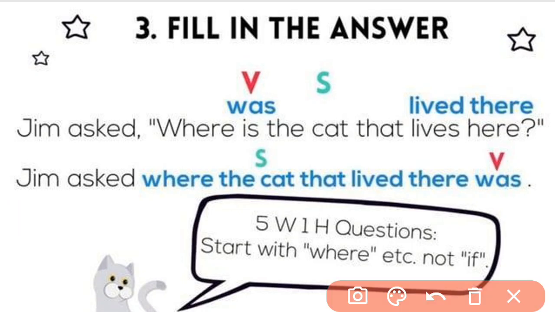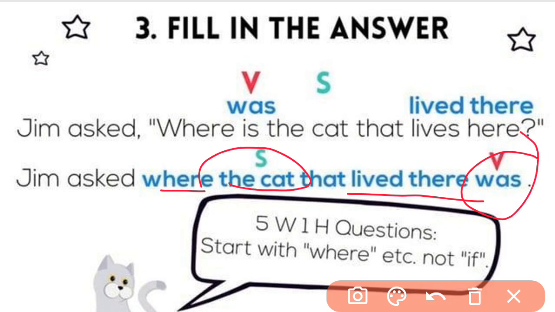Jim asked where the cat lived there. Always remember, the verb always comes at the last in the statements. We can also write the statement as Jim asked where the cat was which lived there. You can add like that also, but you can also write it as this.